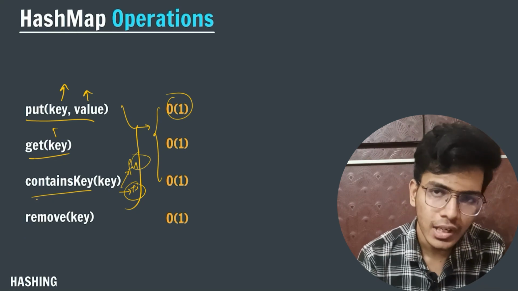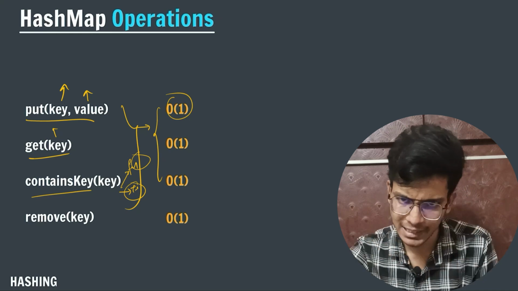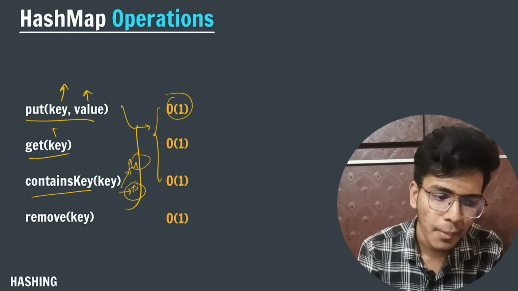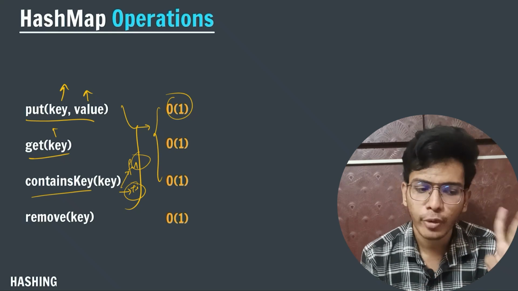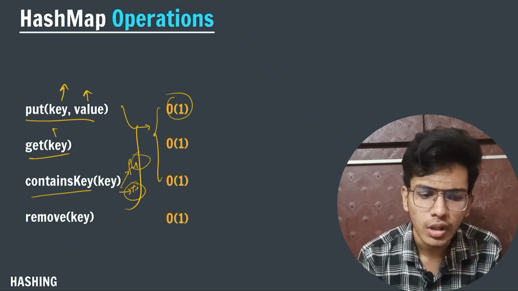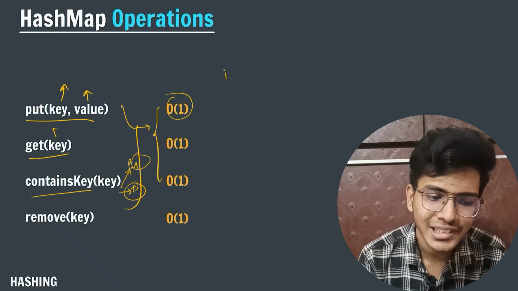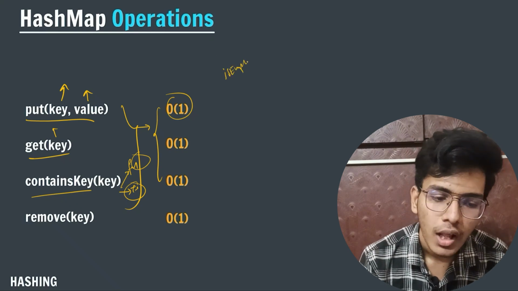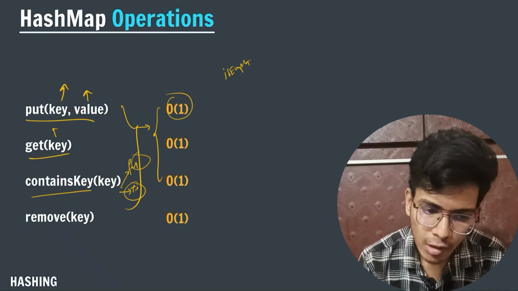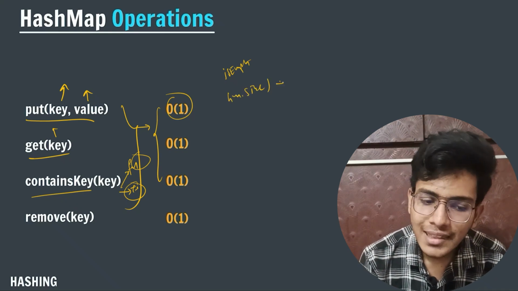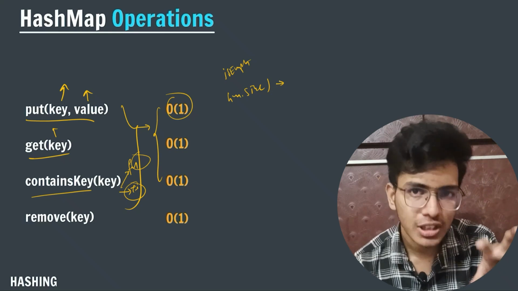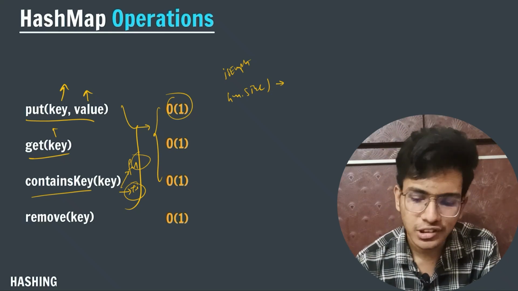Now if I want to remove a particular element completely from my hash map, then I will use the remove method. So these are the different methods, and there are also methods such as isEmpty. And to calculate the size, I will write hm.size, which will return the size of my hash map. So this is how we will perform operations on my hash map.